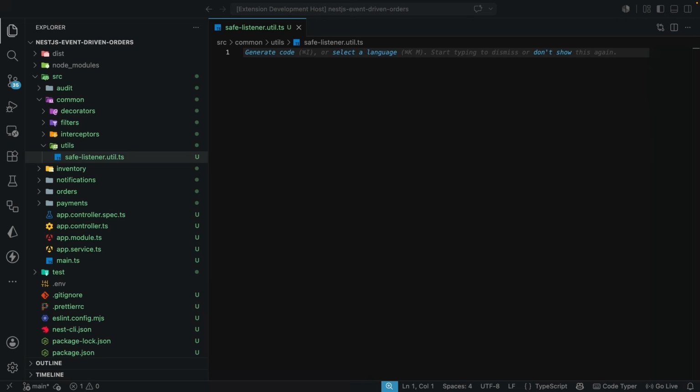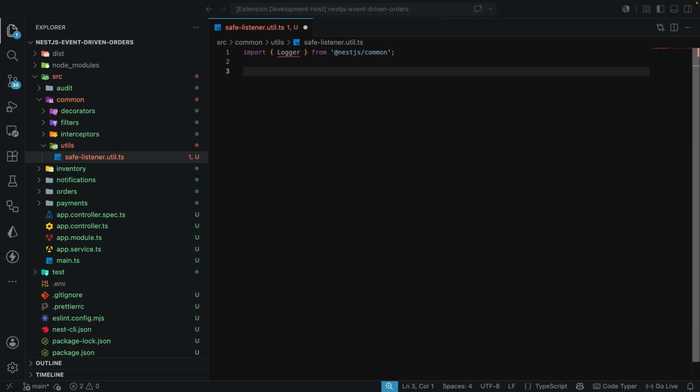Inside this file, we're going to be importing Logger. Logger is going to come from NestJS common. And here we're going to say const logger is equal to a new instance of the Logger class, and the name here is going to be the event listener error name.